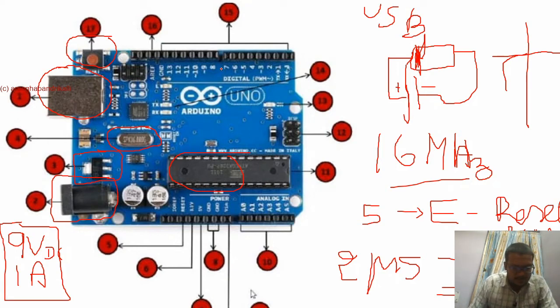So let me go to the analog pins. Analog pins are the ones which are ready to accept analog input. The processor is going to work in digital format.